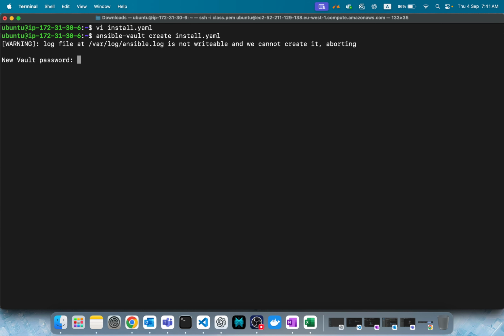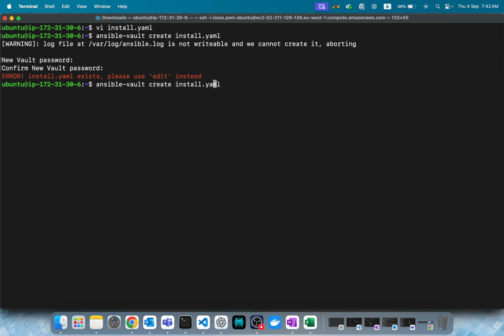It'll ask for a password. What's happening here? See, it's throwing an error, because the ansible-vault create command creates a new file. When you are creating a new file and encrypting it, we have to use create. But our file already exists.